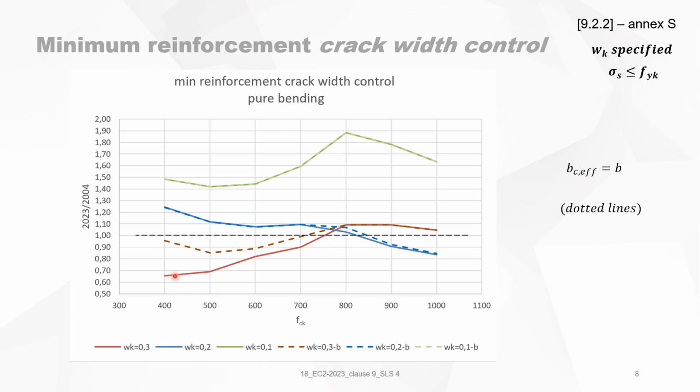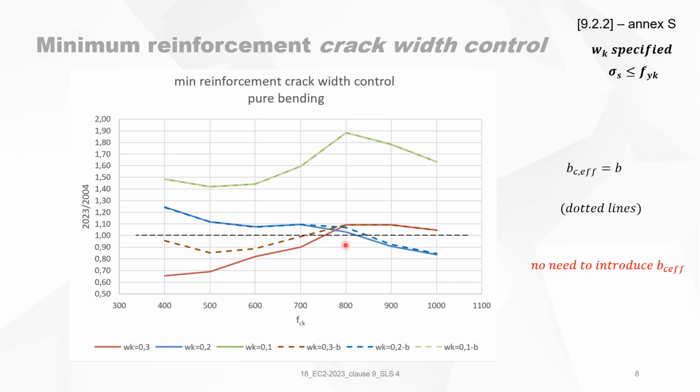But for 0.3 millimeters, there is a difference. And that is the dotted line, but it's always on the safe side. It always gives you more reinforcement than if you calculate it with BC effective. Moreover, using BC effective makes the required minimum reinforcement less, which is also strange. You should expect it's the other way around. Like the blue line, you have a small increase for large beams, but the increase is almost negligible. It's always nothing.